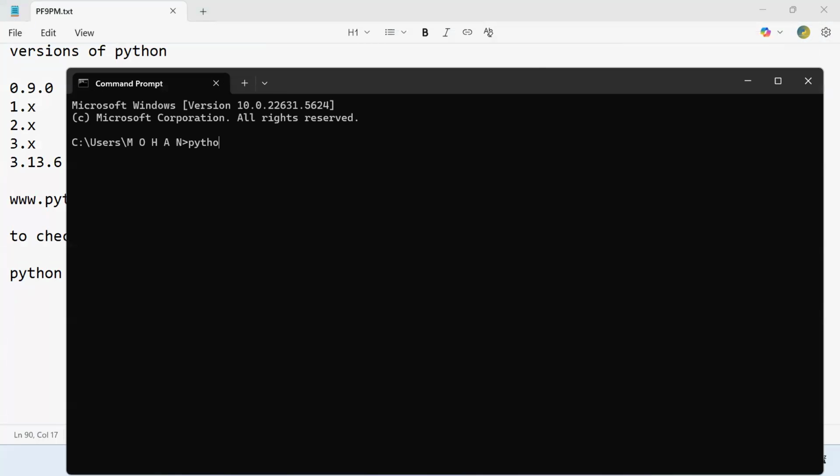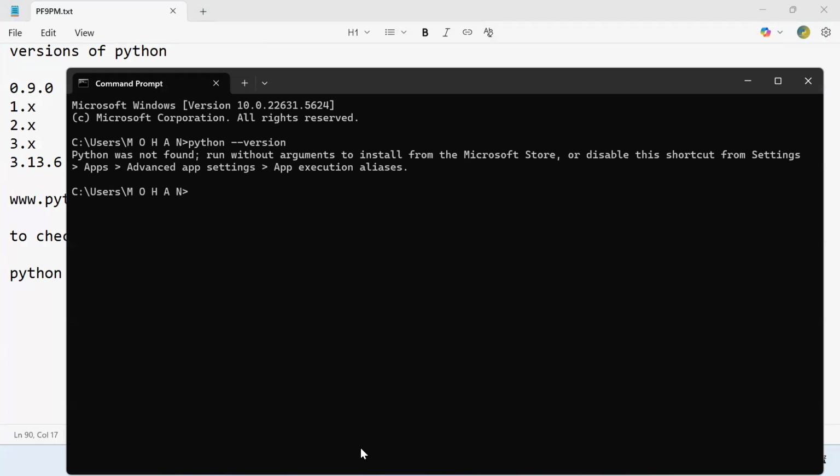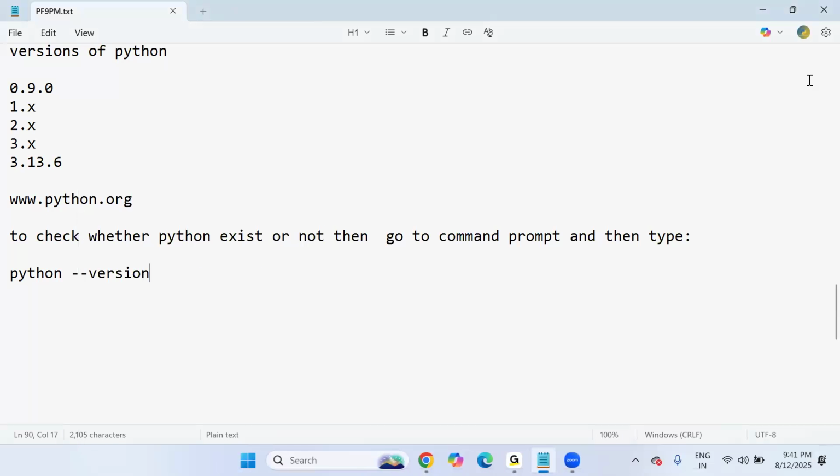Now type python space hyphen hyphen version and hit enter. I'm getting the output: Python was not found. That means there is no Python software on my computer, because I have just uninstalled it. Now let me show you how to download and install it.